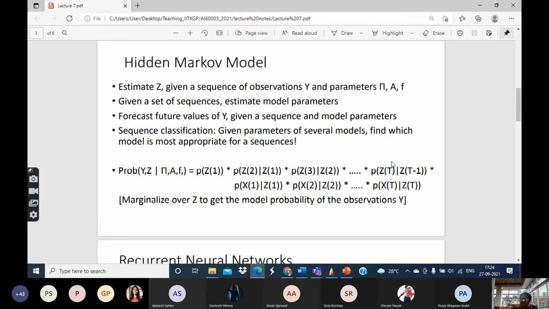Now, it will not be a confident forecast, because as you know, this is a probabilistic model. Even if I am currently at state number 1, this model tells me that from state 1 I can go to state 2 with 0.6 probability, or state 3 with say 0.4 probability. But it does not tell me exactly which state I will go to. That's a strength of the model, because it's capturing the uncertainty of the system. So if I want to forecast the future values, I will not be able to make a confident forecast. Whatever forecast I am making, I will have to quantify it with the notion of probability.